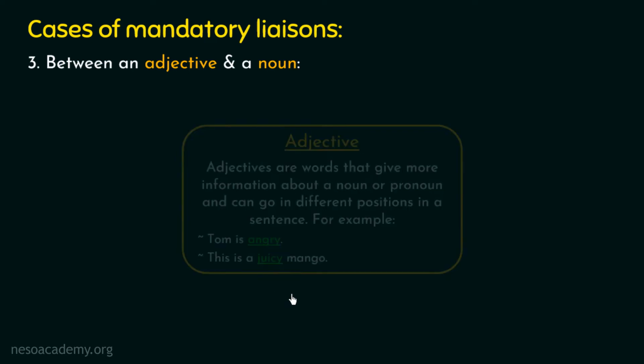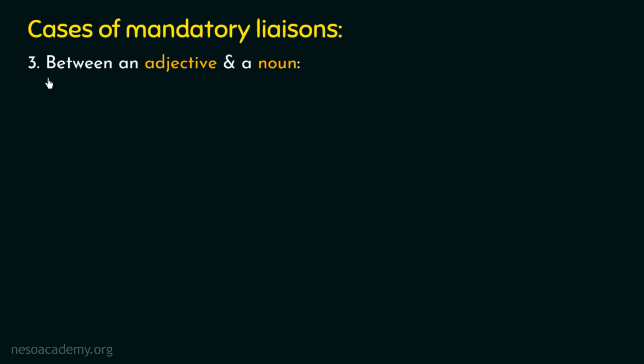Now let's go back to our third case of mandatory liaison. According to this case, whenever we have an adjective in French ending with a silent consonant and it is followed by a noun which is beginning with a vowel, in such a case the liaison will be mandatory. Now let's understand this case with the help of some examples.